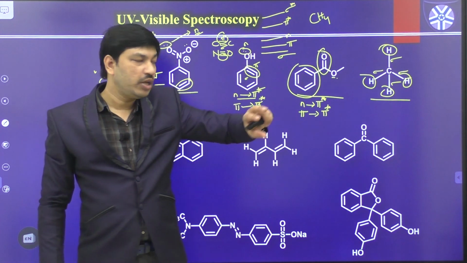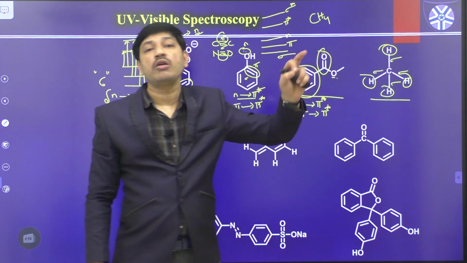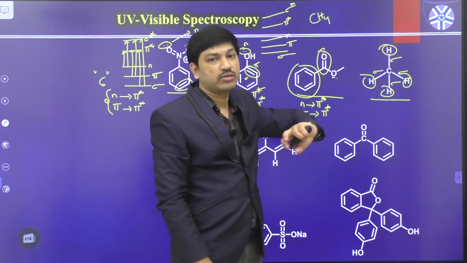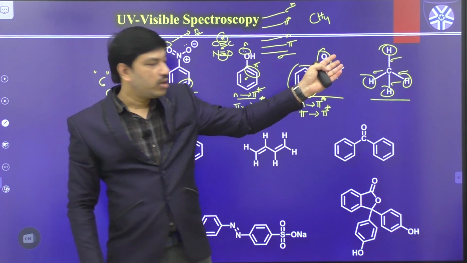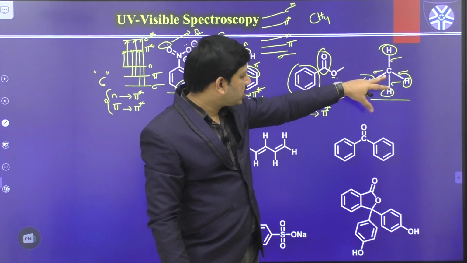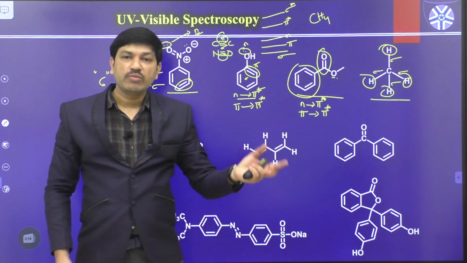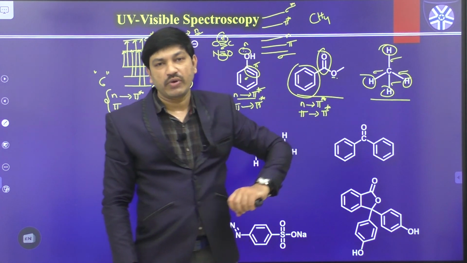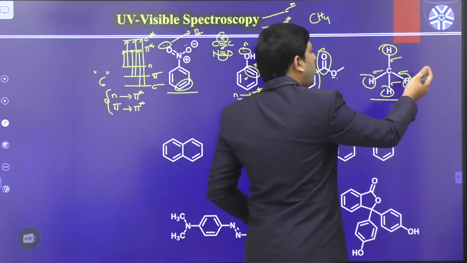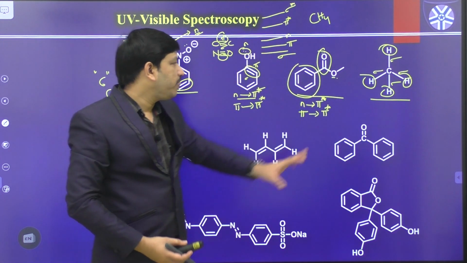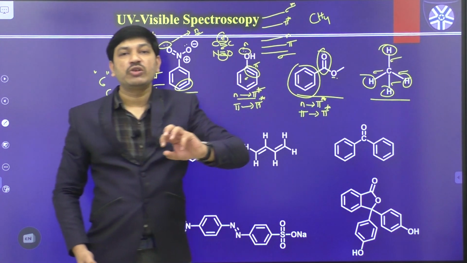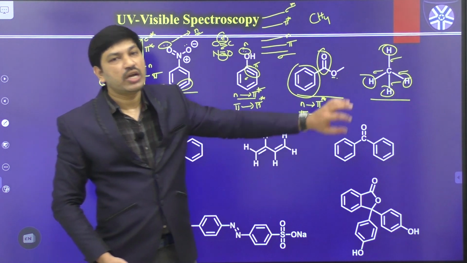So if there is no lone pair of electrons, there is no non-bonding level in this particular case, because neither the carbon atom nor hydrogen has any lone pair of electrons. That means there is no question of a non-bonding level. At the same time, in this case all bonds are only sigma bonds. There is no chance of pi bonding.